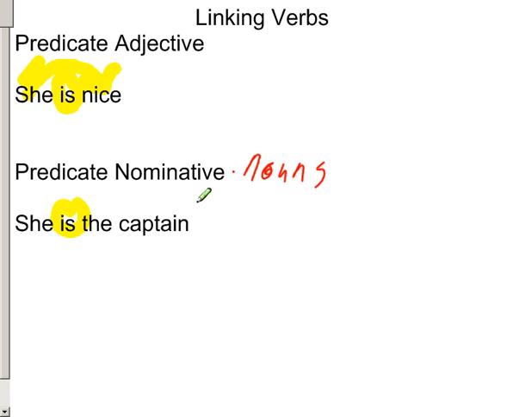All right. So once again, linking verbs link something together in the subject, something in the predicate that relates to that subject. It can either be an adjective and describe it, or it can actually rename it like a nominative.